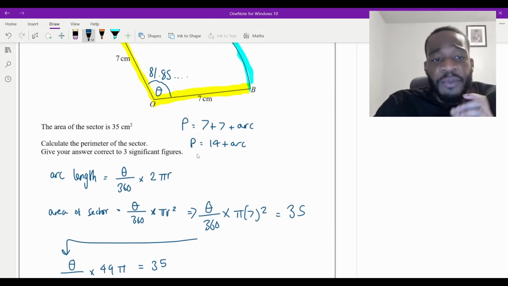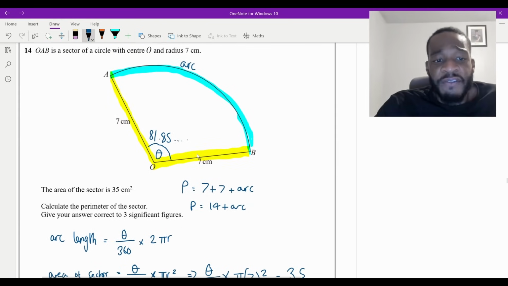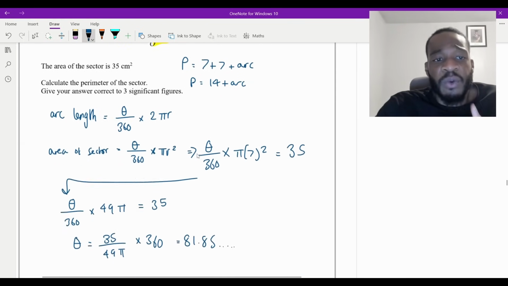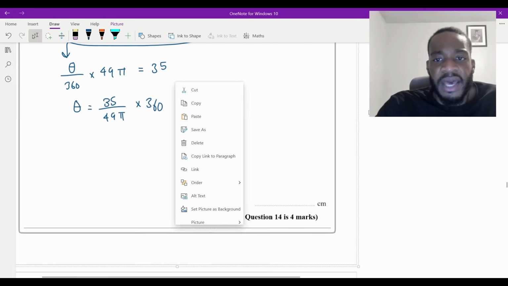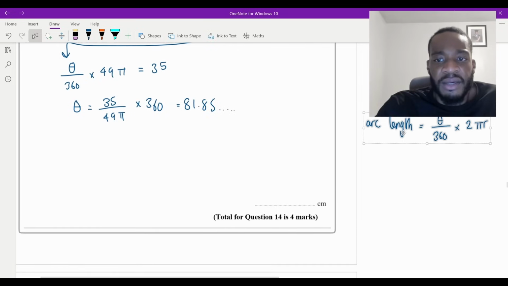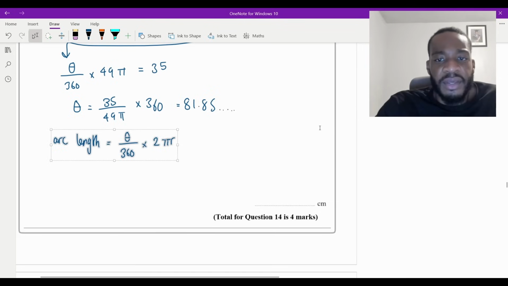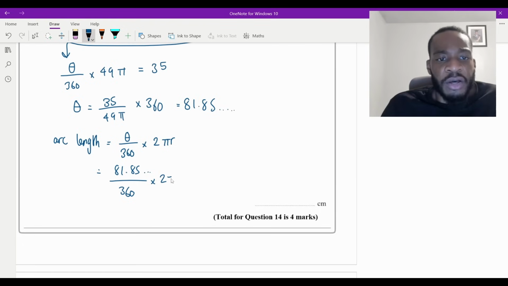The question asks us to calculate the perimeter. And remember, to calculate the perimeter, we need the length of that blue side, which is the arc. We can now find that because we know what theta is. So what I'm going to do now is copy this one more time and then plug in the angle. So it's going to be over there. And now I know what the angle is, I can say that this is just going to equal 81.85 dot dot dot over 360 times 2 pi r, isn't it? And the radius we actually know is 7. So I can actually calculate what this is now.